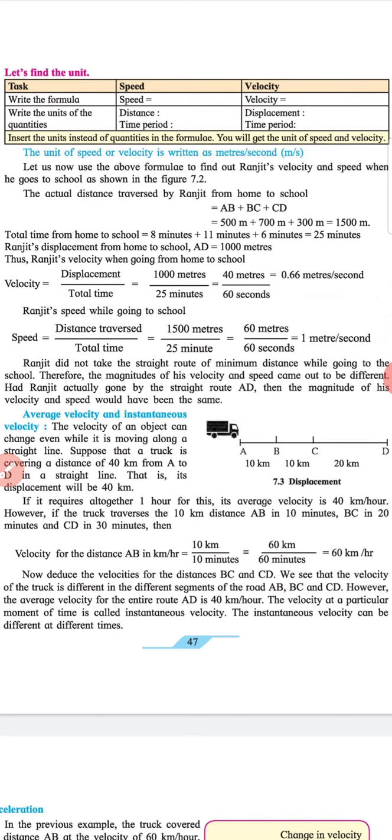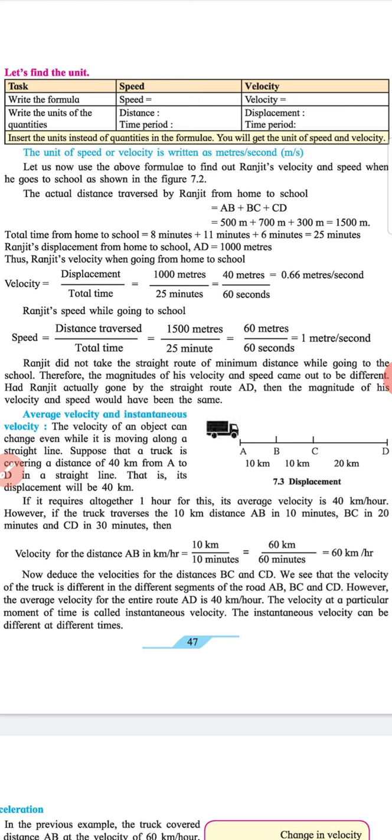Heading: Average velocity and instantaneous velocity. The velocity of an object can change even when it is moving along a straight line. Suppose that a truck is covering a distance of 40 kilometers from A to D in a straight line. That is, its displacement will be 40 kilometers. If it requires altogether 1 hour for this, then its average velocity is 40 kilometers per hour.